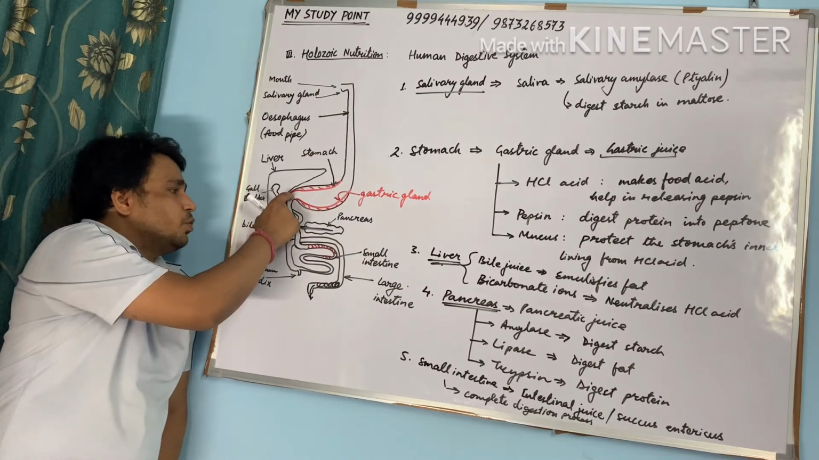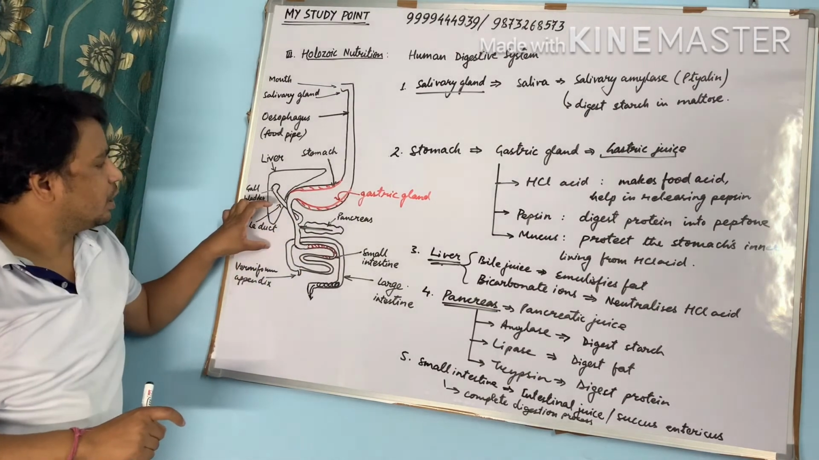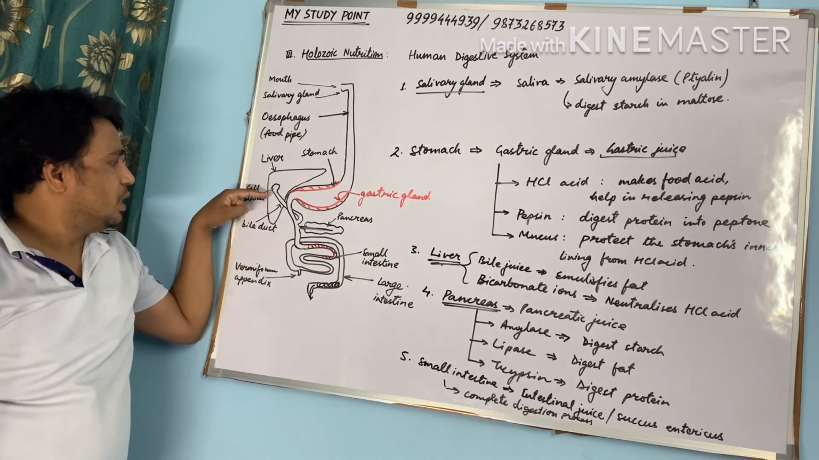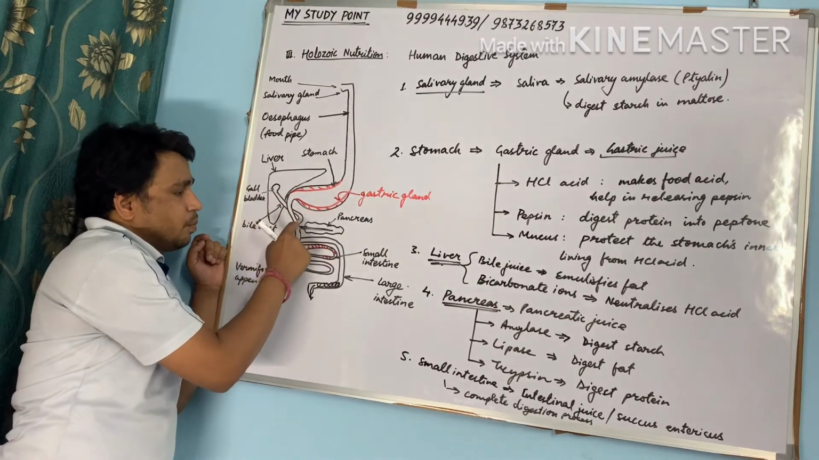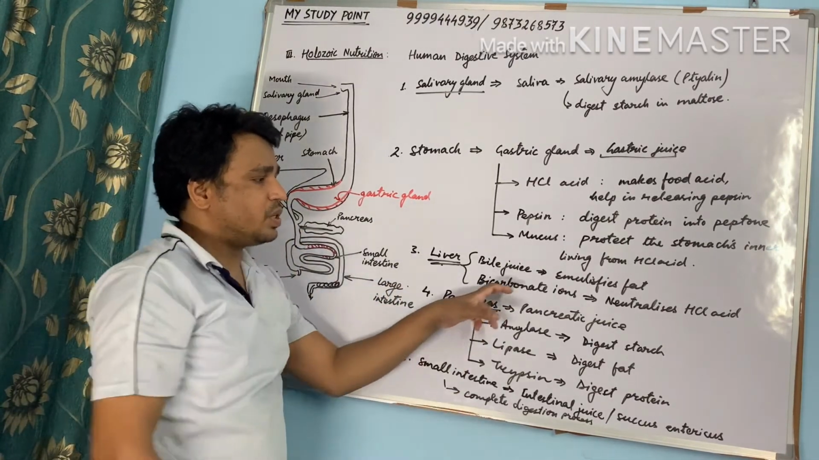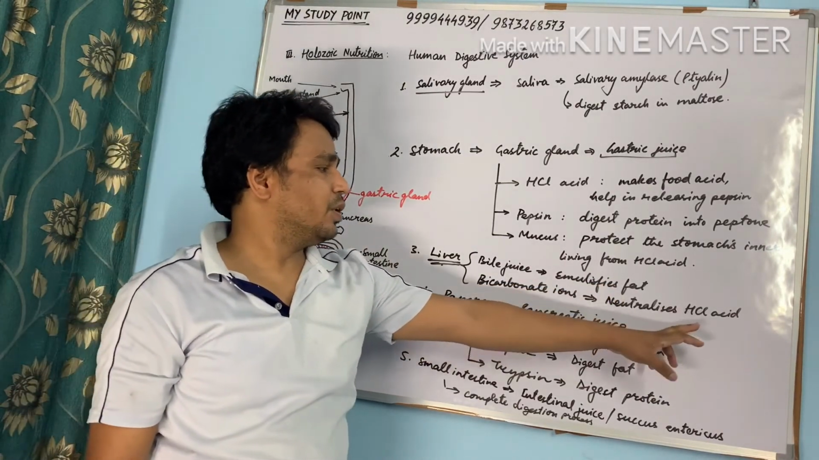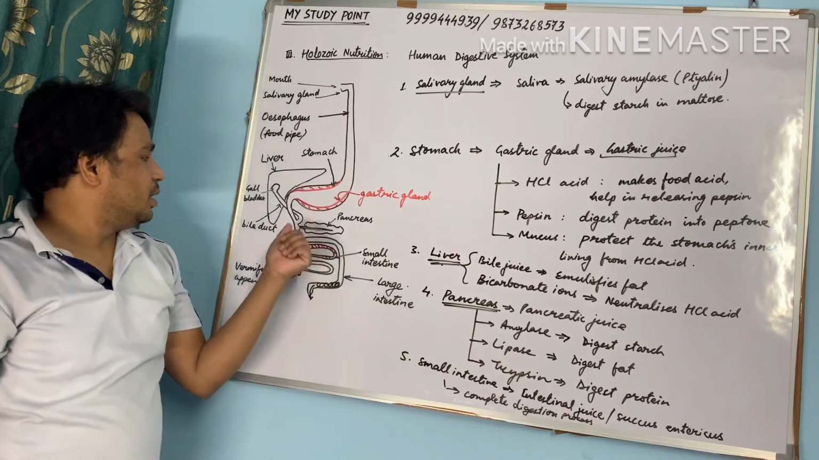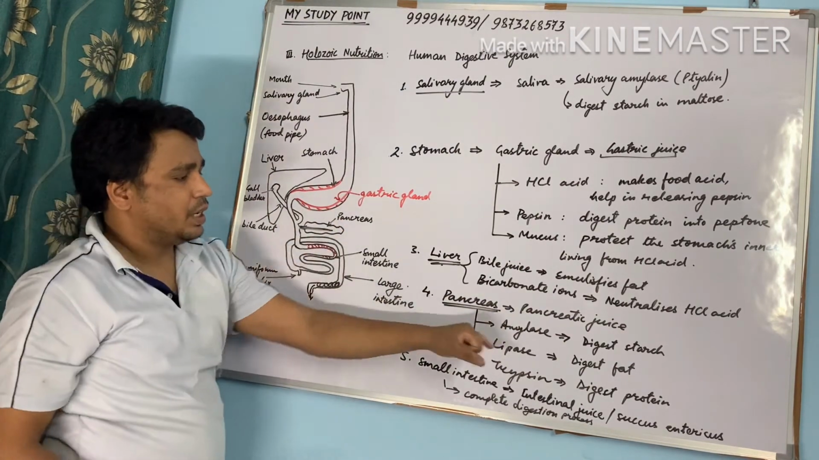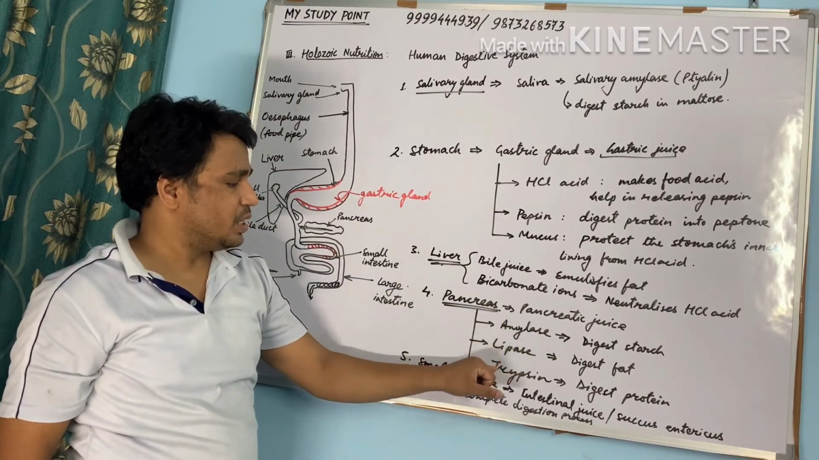Now from here food comes into the small intestine. There are two glands which are connected to the small intestine. Liver. The liver releases bile juice through the bile duct, bile juice and bicarbonate ion. Bile juice emulsifies fat or digests fat, and bicarbonate ion neutralizes hydrochloric acid. And pancreas releases pancreatic juice through this pancreatic pipe. It contains three things: amylase, lipase, and trypsin.